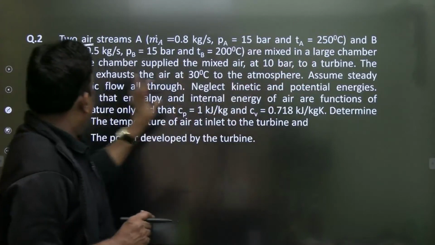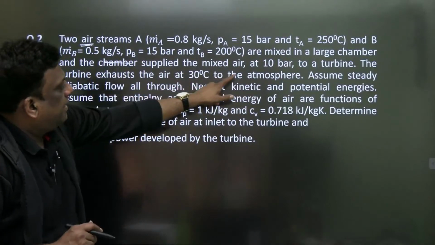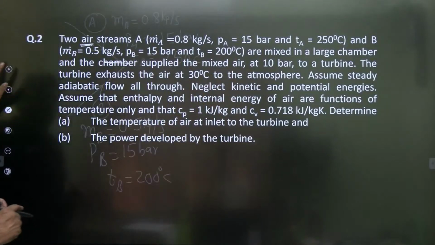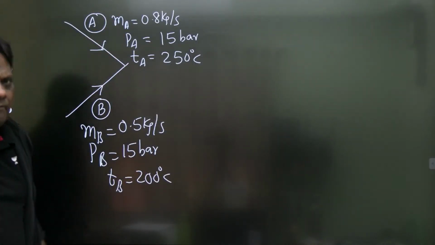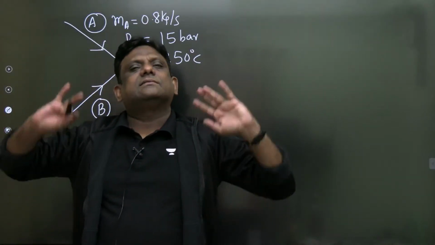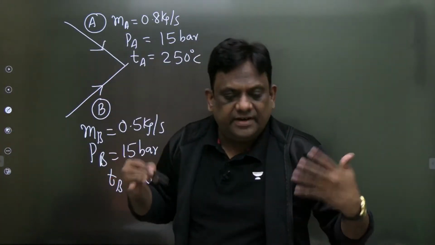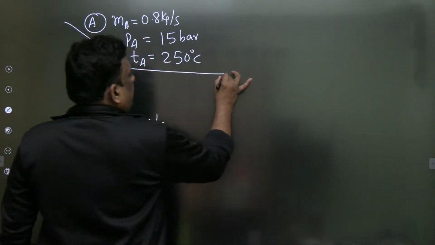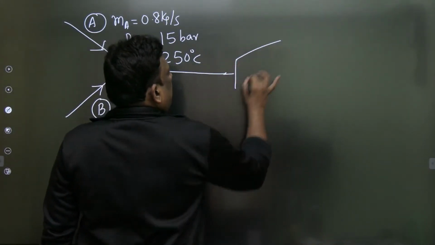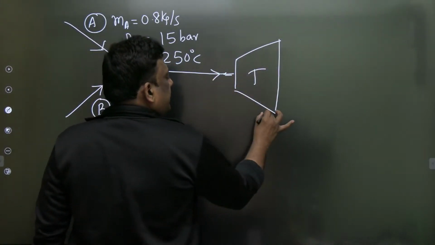Are mixed in a large chamber, and the mixed air is supplied at 10 bar to a turbine. Look, these two are mixed. When nothing is given, we take it as adiabatic mixing, because had it been non-adiabatic, he would have given heat transfer. So after mixing, it is entering a turbine. This is the turbine. At what temperature is it entering the turbine?